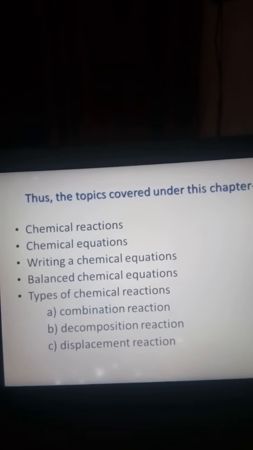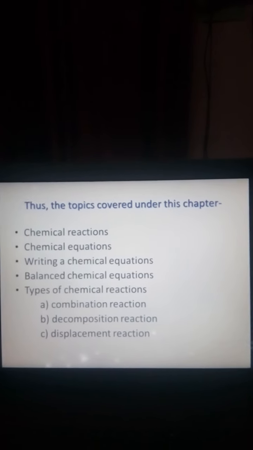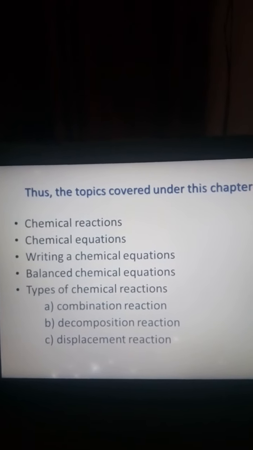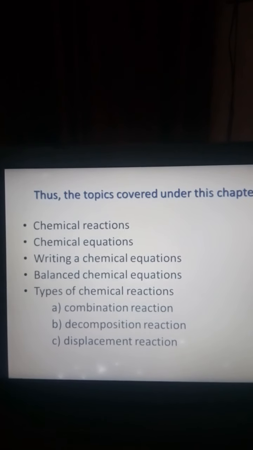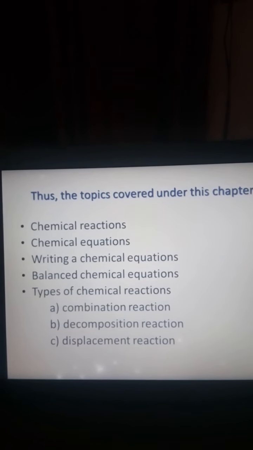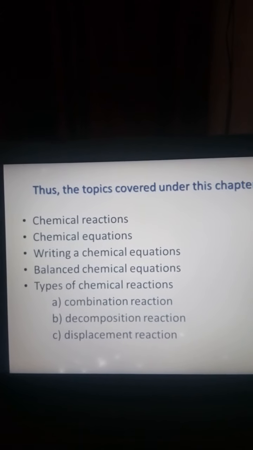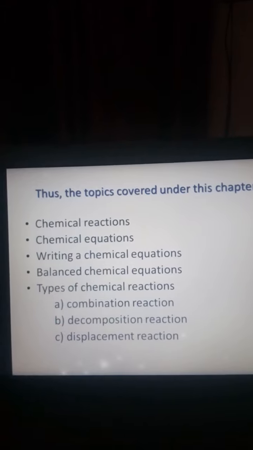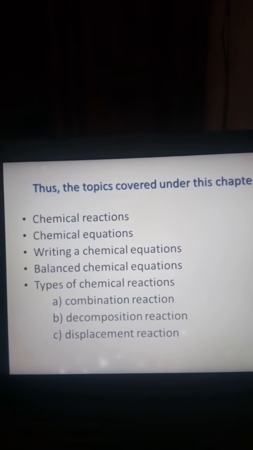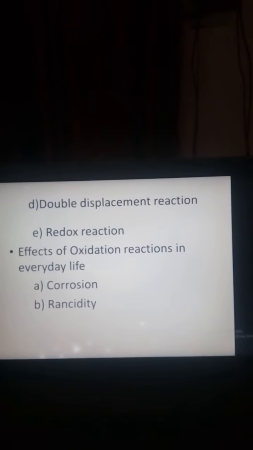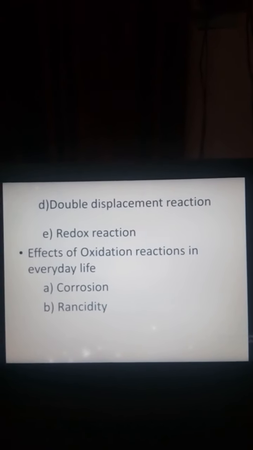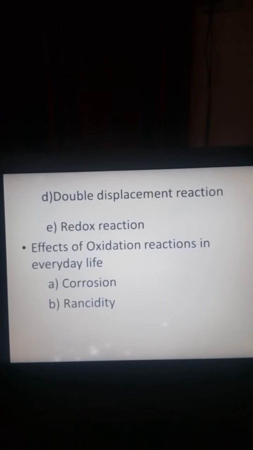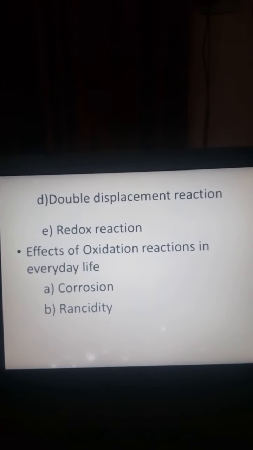Thus, the topics covered under this chapter are chemical reactions, writing chemical equations, balancing chemical equations, and types of chemical reactions. These are combination reactions, decomposition reactions, displacement reactions, double displacement reactions, redox reactions, and effects of oxidation reactions in everyday life, that is corrosion and rancidity.